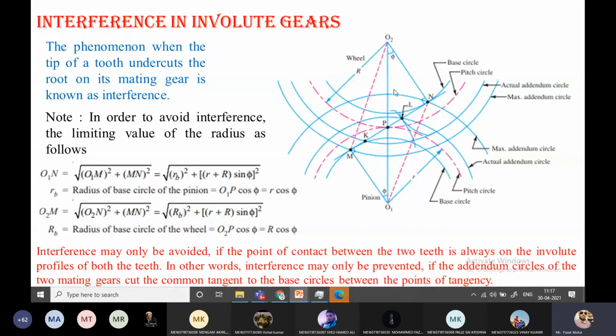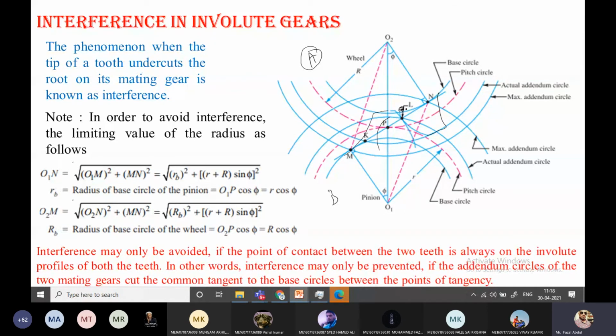See here, two gears are there. This is gear A and this is gear B. The tip of the gear A teeth is going to touch the root of the other gear's teeth. So this tooth is touching the root of the other gear. This phenomenon is referred to as interference.